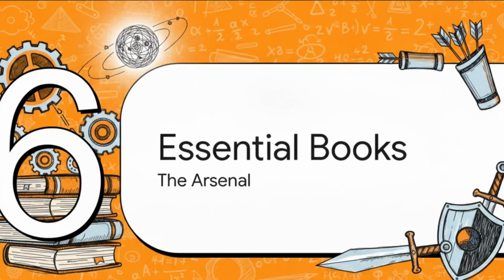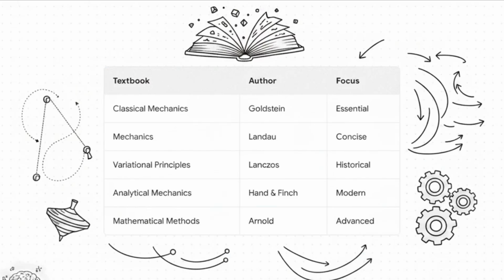Section 6. Essential books for mastery. The Arsenal. If you want to truly master this beautiful mathematics, you're going to need the right arsenal. Let's walk through a lineup of absolute legends in physics. Because really, there's no substitute for a great book. First up, Goldstein's Classical Mechanics is the standard, your essential starting point. Want something incredibly concise and fantastic? Landau and Lifshitz is a total classic.